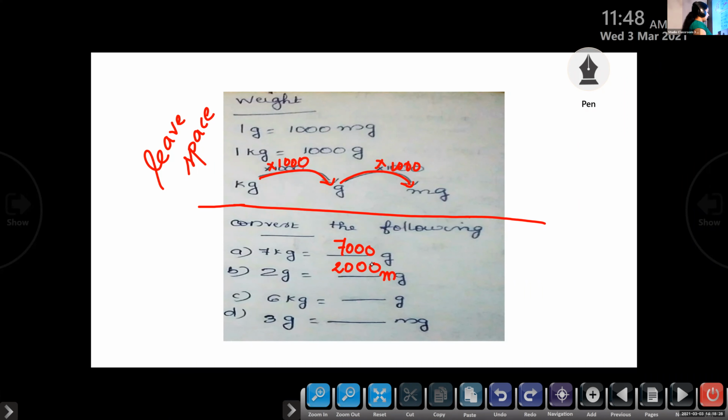Now, Abhinav, please unmute. Ma'am, 6 kilograms is equal to dash grams. 6000 grams. Very good. Now, Advait, please unmute and tell me. 3 grams is equal to dash milligrams. 3000 milligrams. Very good. So, to convert from kilogram to gram and gram to milligram, you have to multiply by 1000. For that, you can put 3 zeros along with the given number.